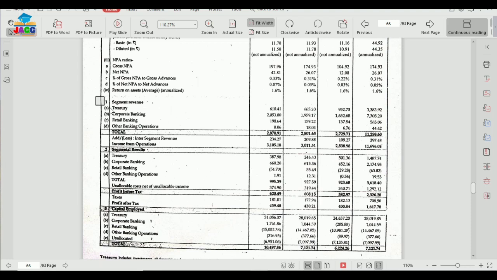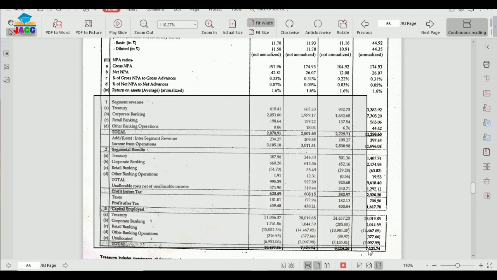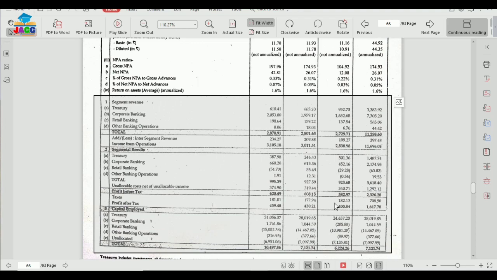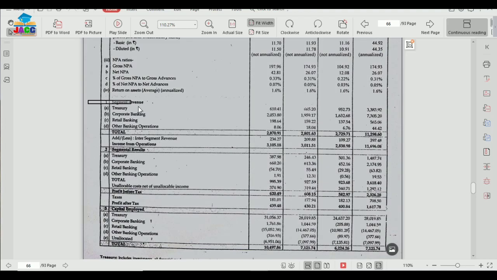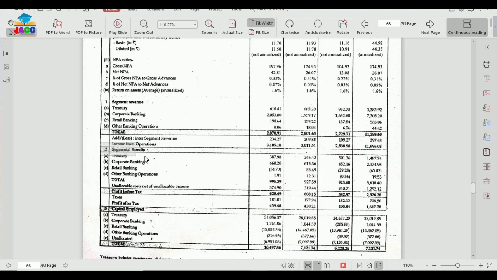And in any segment reporting, you will find that there is analysis for segment revenue. Number 2, segment results. Number 3, capital employed. So all the segment reportings do have this type of data. These three major concerns: one is segment revenue, then number 2 is segment results, then number 3 is capital employed.